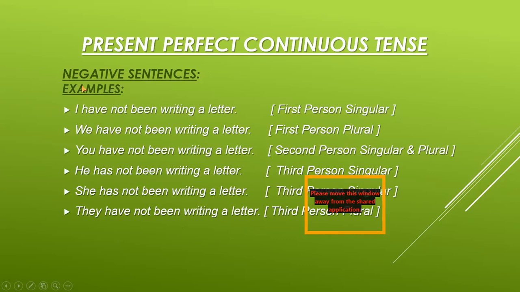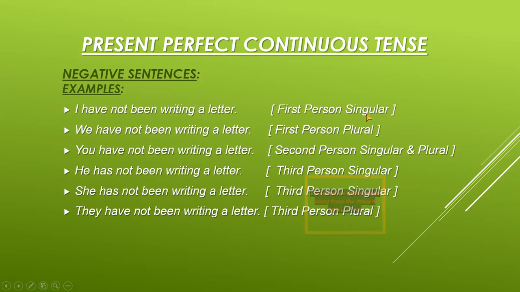Now the negative sentence examples are: I have not been writing a letter, we have not been writing a letter, you have not been writing a letter, he has not been writing a letter, she has not been writing a letter, and they have not been writing a letter. You can see that in all the helping verbs have and been, "not" has been added in between them. The subjects are placed in the beginning of the sentences, then the helping verbs, then not, and then the fourth form of verb with the object, full stop.